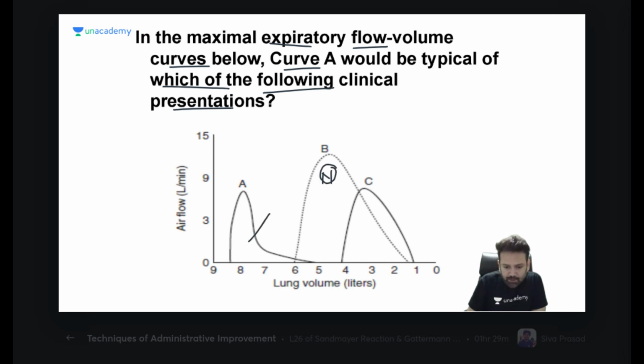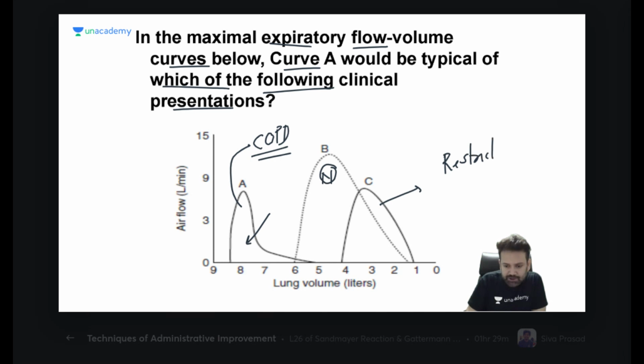And if there is a scalloped curve, as we have discussed yesterday also, whenever there is a scalloped or dog-leg pattern, it can be any obstructive lung disease, not only COPD. And C is a restrictive pattern.